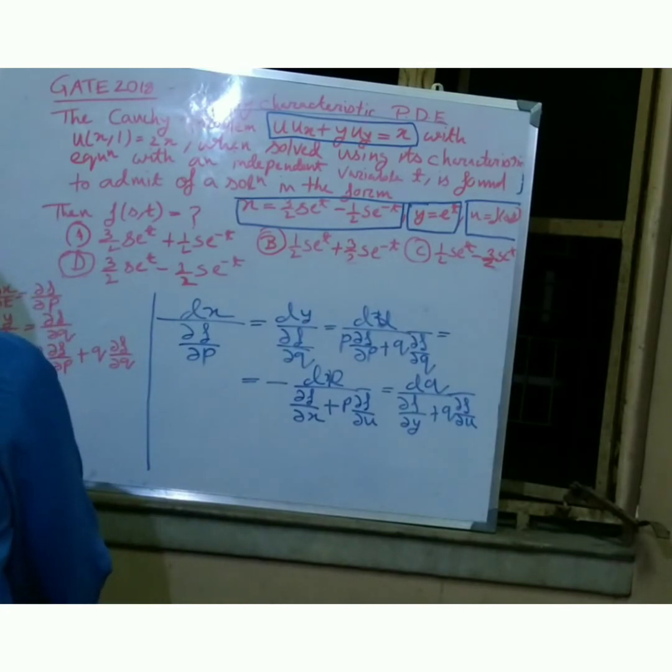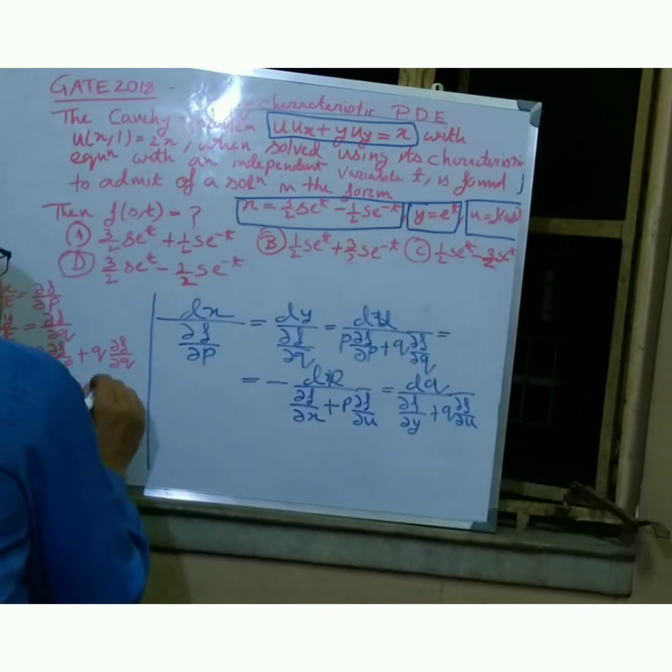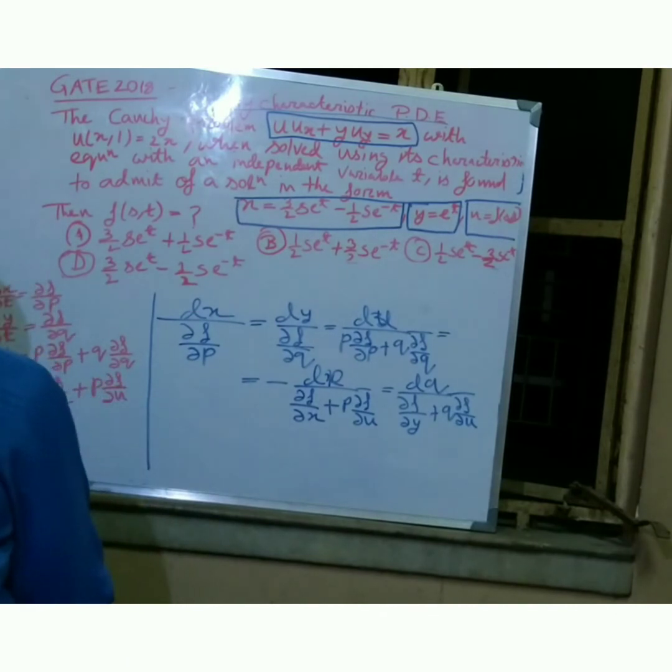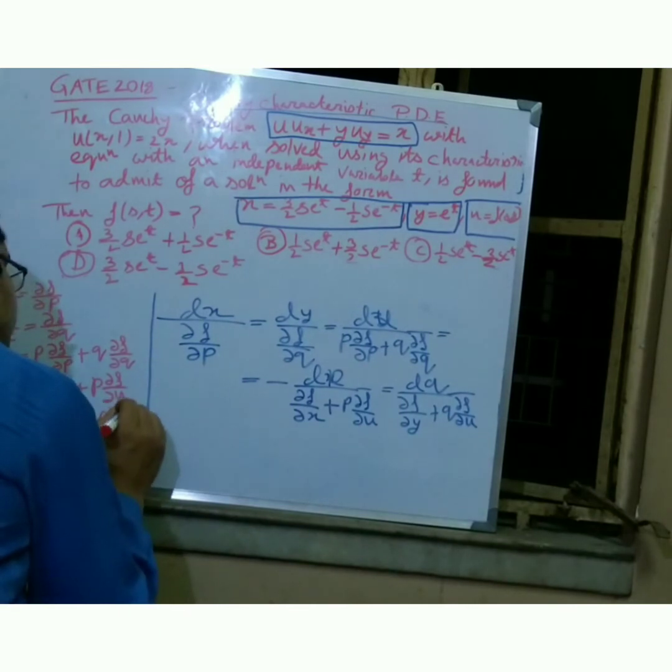And dp by dt is equal to minus del f by del x plus p into del f by del u, and dq by dt is equal to minus del f by del y plus q into del f by del u.